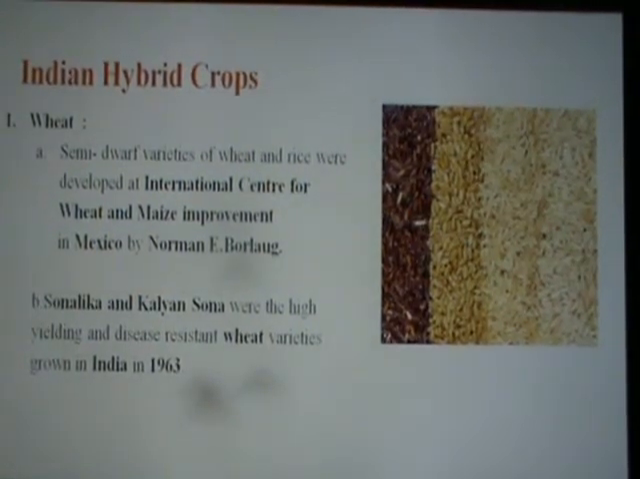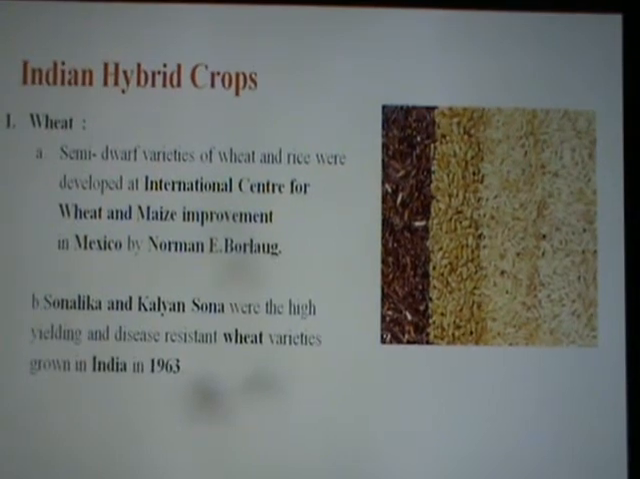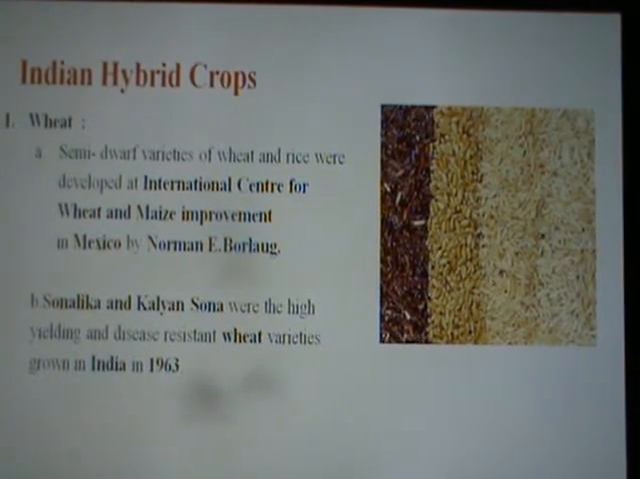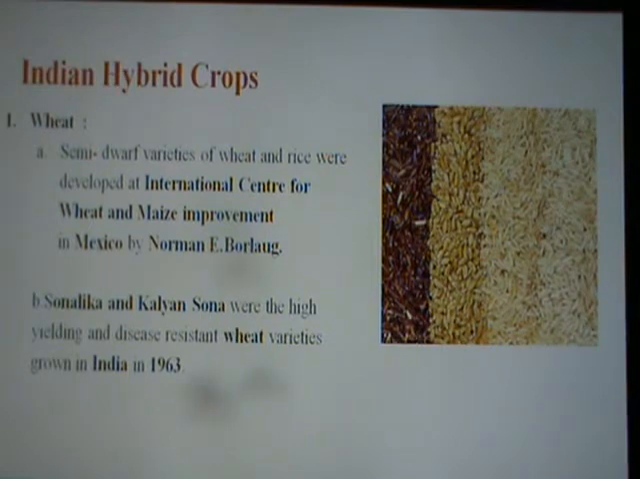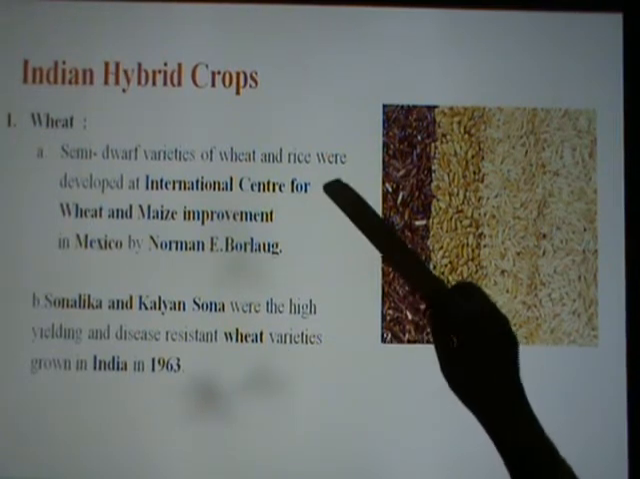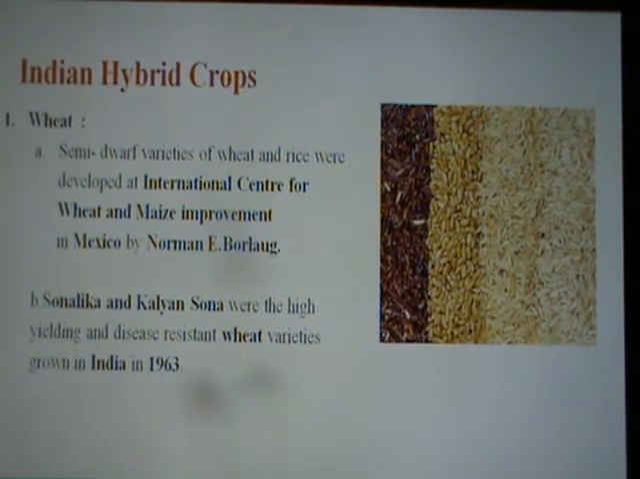This was first developed by the Nobel laureate Norman E. Borlaug at the International Center for Wheat and Maize Improvement in Mexico. He had developed semi-dwarf wheat. So this led to a very high yield of wheat around the world. Semi-dwarf varieties of wheat and rice were developed at the International Center for Wheat and Maize Improvement in Mexico by